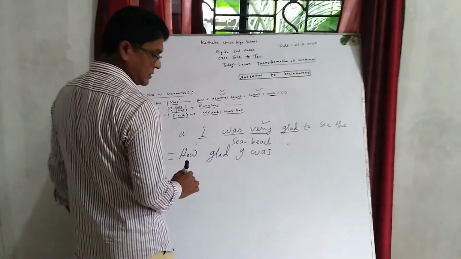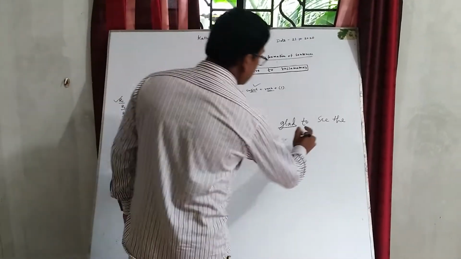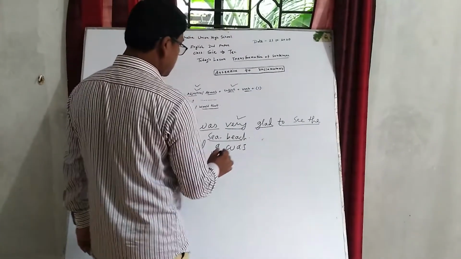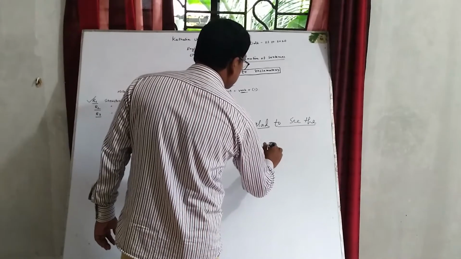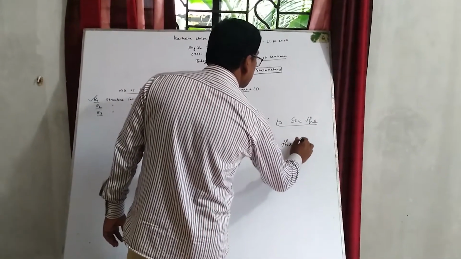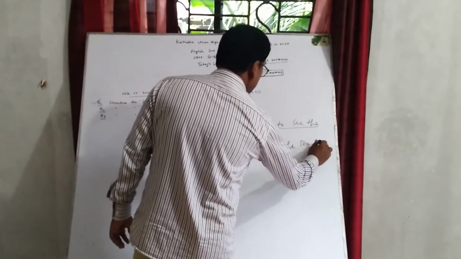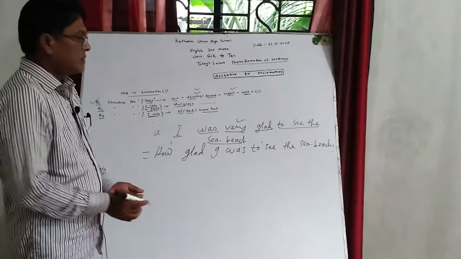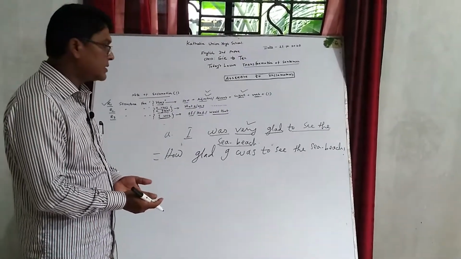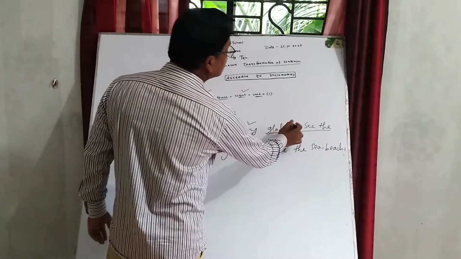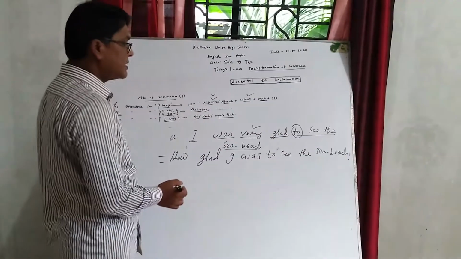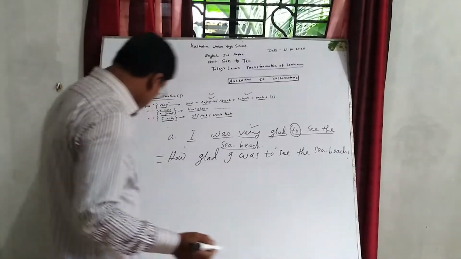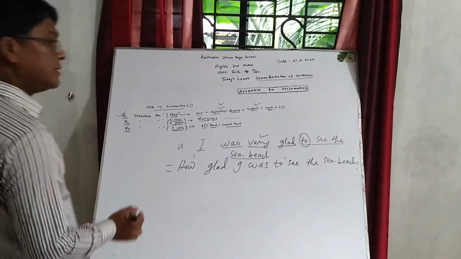Then I have to write the rest of the sentence: to see the sea beach. Okay, dear students, this kind of sentence is very important. Here there is also an infinitive. In this regard, we have to maintain this rule. I hope you can understand this kind of rules.